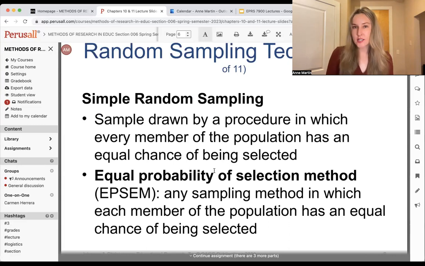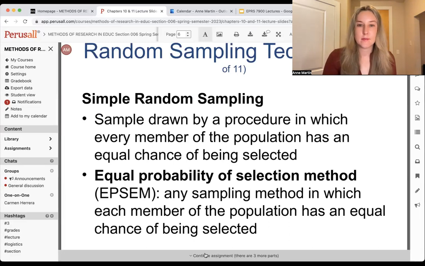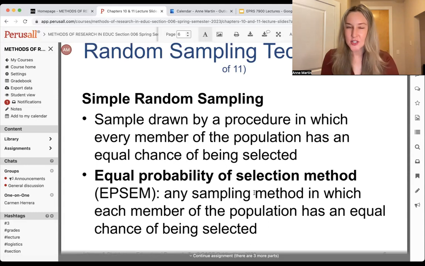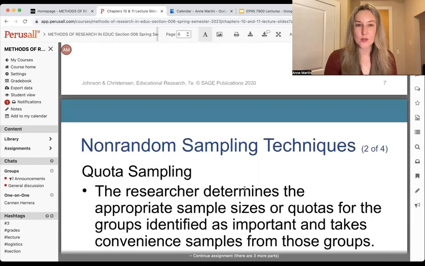Is it quasi-experimental? Are you using a qualitative design? So as you're reading chapter 10, be thinking about it with your proposal and which technique you might use to choose your participants. And you can always drop that in the chat too. In perusal, I can give you some feedback. And there's been some great discussion with people talking to each other too. So someone else might weigh in as well.